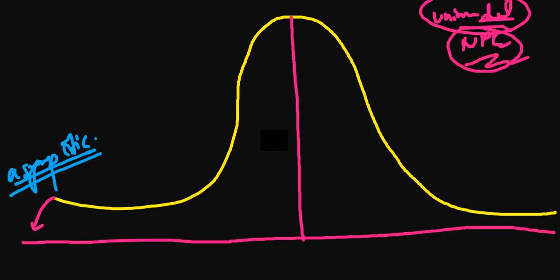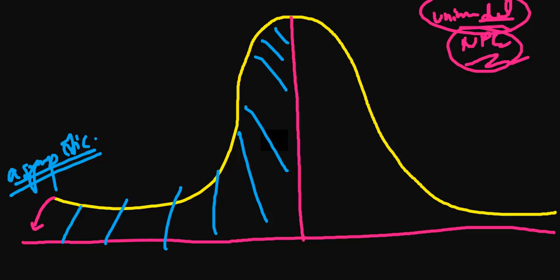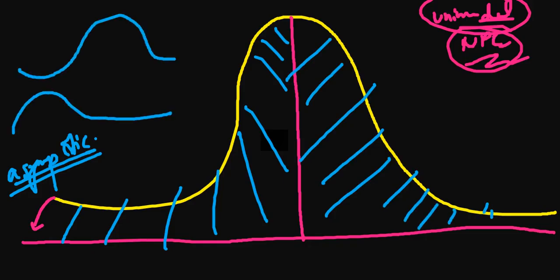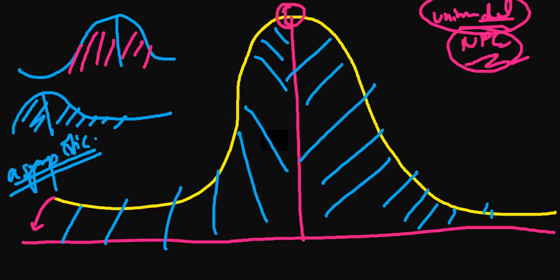And what is happening over here is that it is symmetrical. Why symmetrical? Because the complete area, if you have ever read about area, perimeter and all those things, this complete area is equal to this complete area. That is the difference between a negative skew and a positive skew. In those, you will find the mean over here, and this area is never similar to this one. That is why the skewness is 0 in this particular case, but we cannot find this in the negative skewed and positive skewed diagrams.